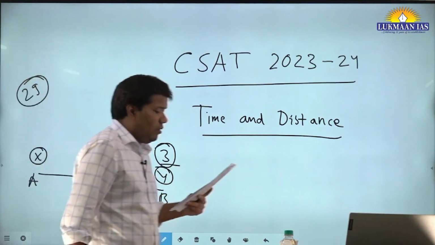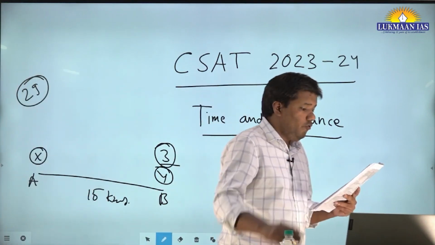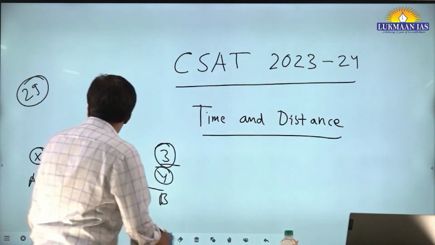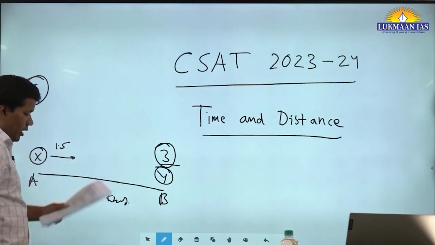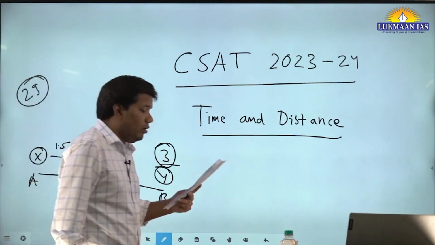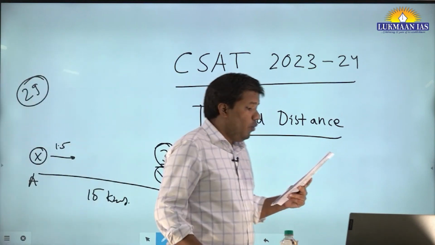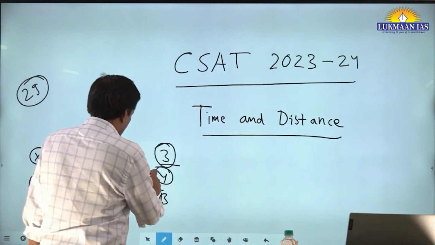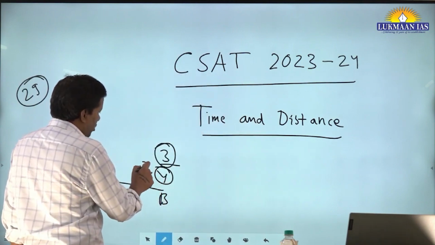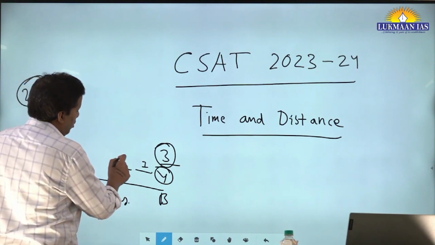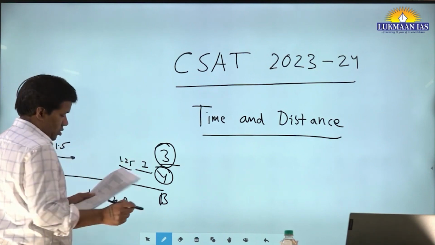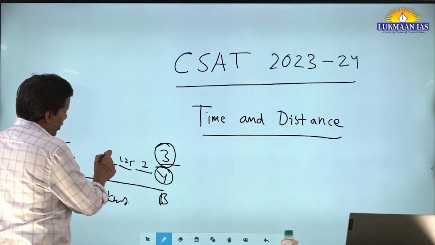X walks with a uniform speed of 1.5 km per hour. And Y is moving with a speed of 1 km in the first hour, then 1.25, then 1.5, and so on.